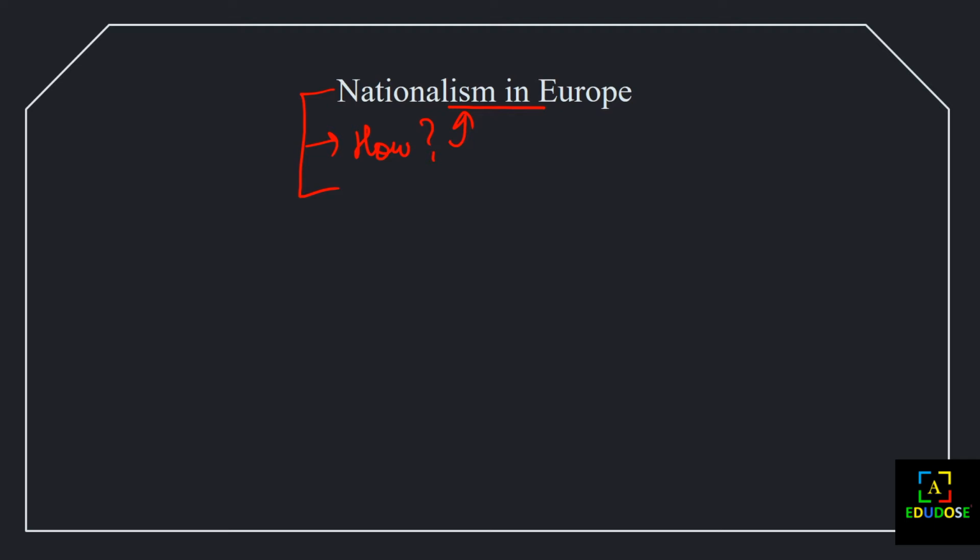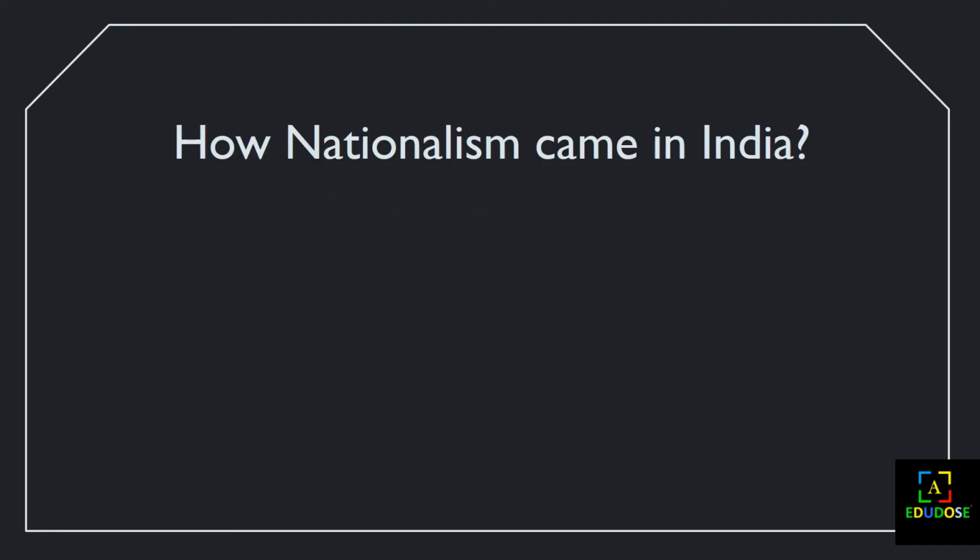The first expression that gave people a nationalism feeling was the French Revolution. This revolution was the first clear expression of nationalism in the minds of the people of Europe. The same thing happened in India, so let's talk about how nationalism came in India.